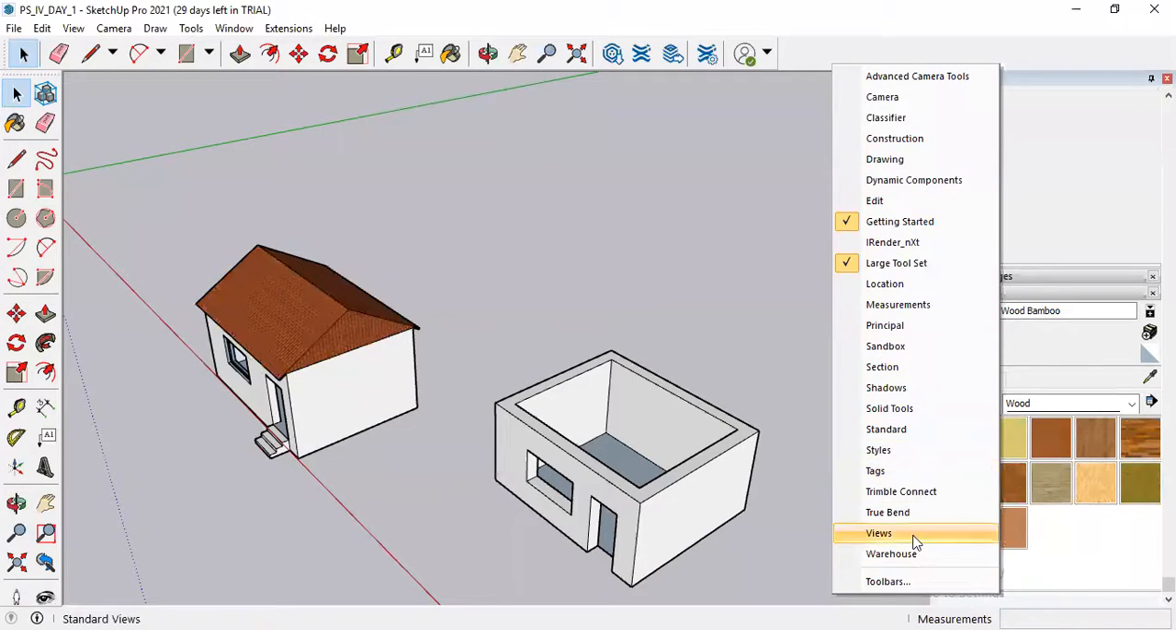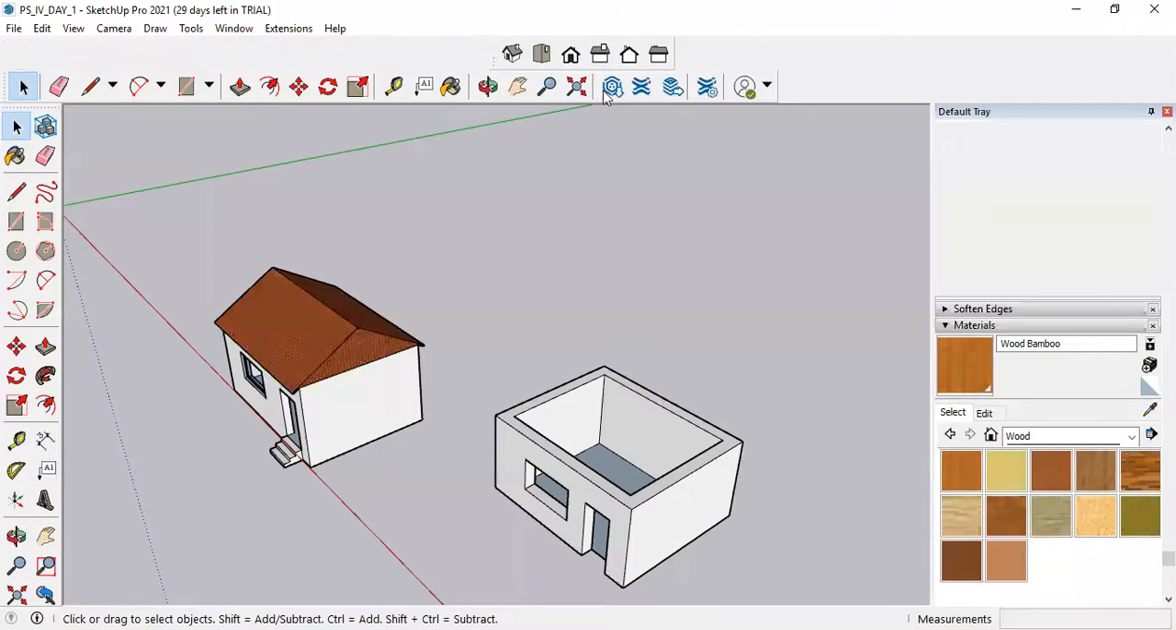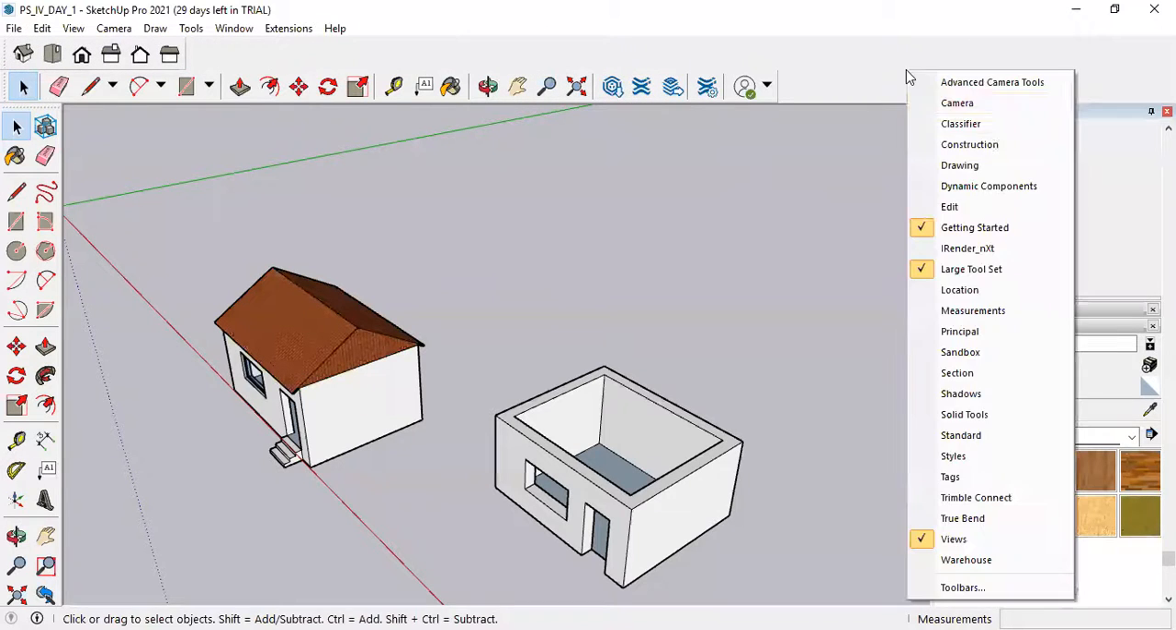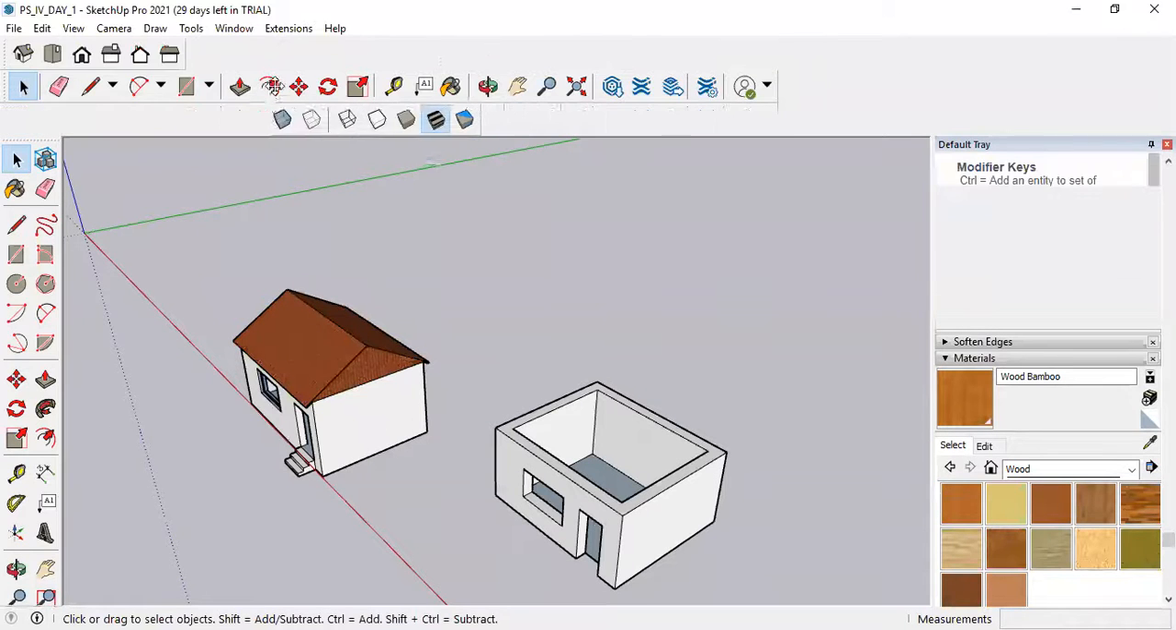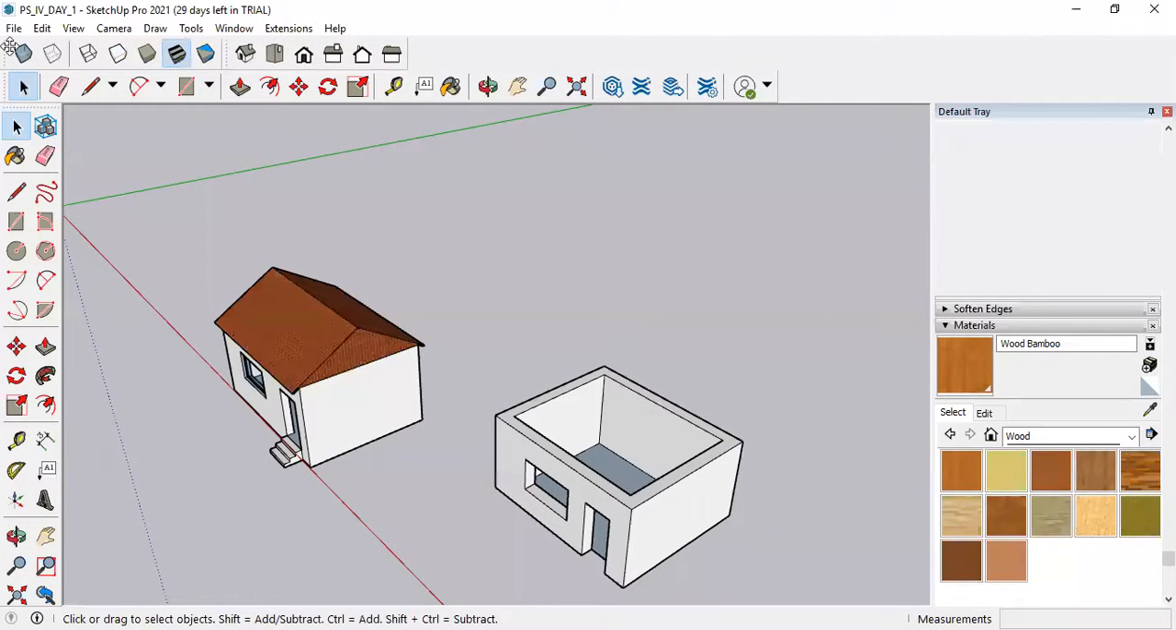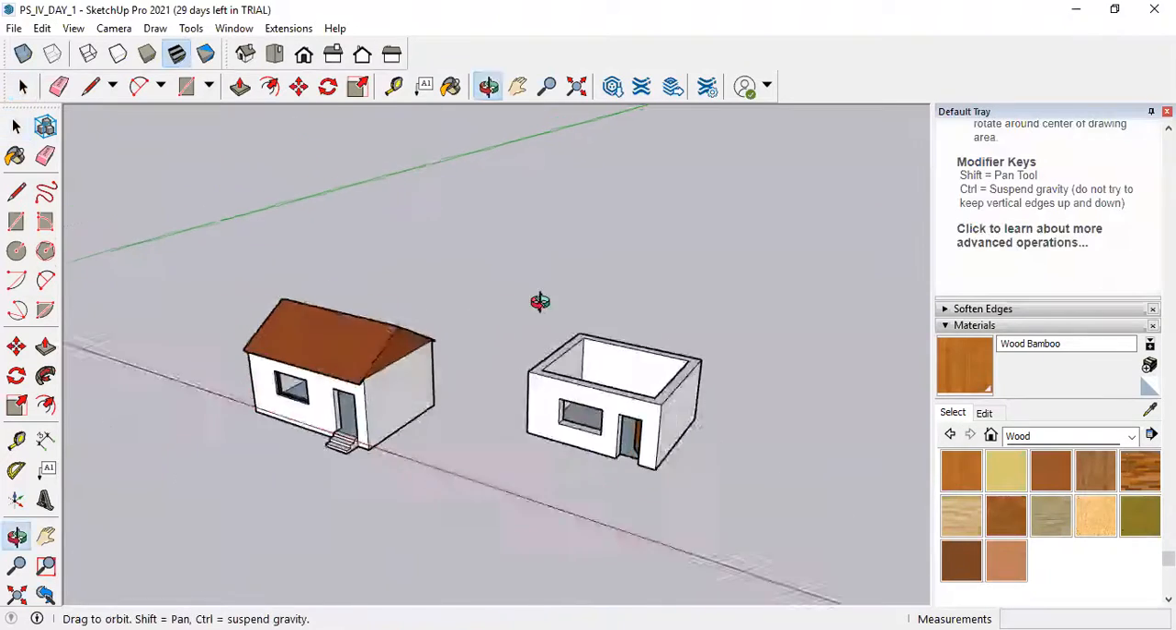Okay, we have seen view command already. Next is styles, which is most important. Right click on this, go to the styles option. Here you will see different things. Now, how to use this?